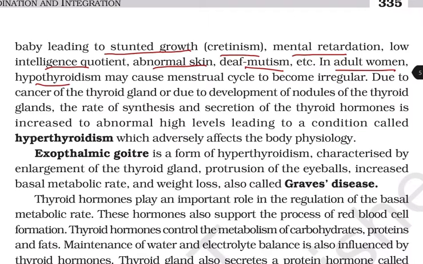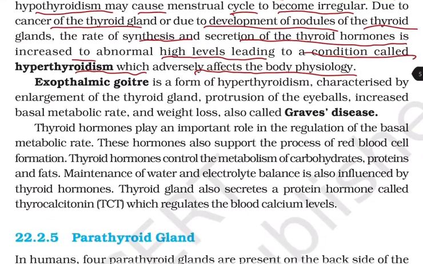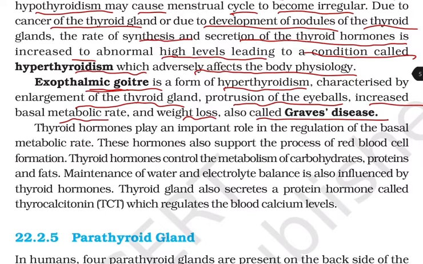In adult women, hypothyroidism may cause the menstrual cycle to become irregular. Due to the cancer of the thyroid or the development of nodules of the thyroid gland, the rate of synthesis and the secretion of thyroid hormones is increased to abnormally high levels, leading to the condition called hyperthyroidism, which adversely affects the body physiology. Exophthalmic goiter is a form of hyperthyroidism characterized by enlargement of the thyroid gland, protrusion of the eyeballs, increased basal metabolic rate, and weight loss, and is also called Graves' disease.